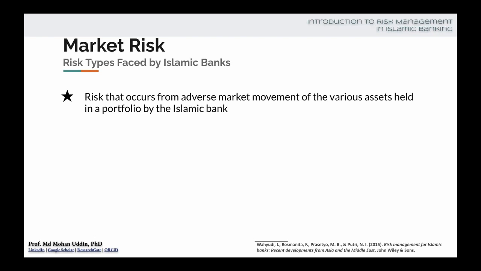If the market becomes adverse, like the Islamic bank has bought, but the demand for that thing has gone down or supply has increased, in that case the price will go down. Now, the Islamic bank will have to sell it at a lower price. But what was the expectation? The expectation was to sell it at a higher price. So the possibility of such an event is called market risk.